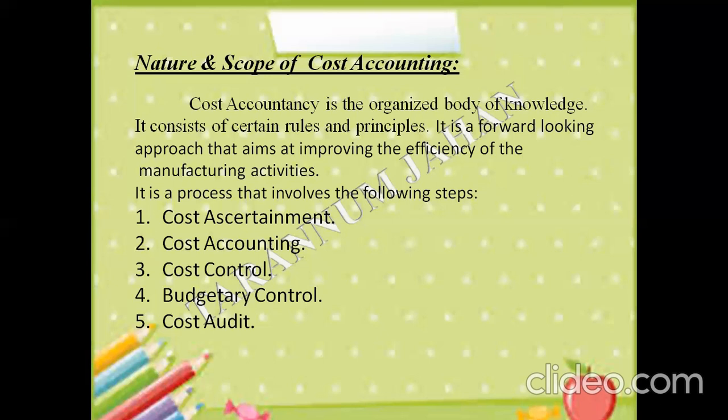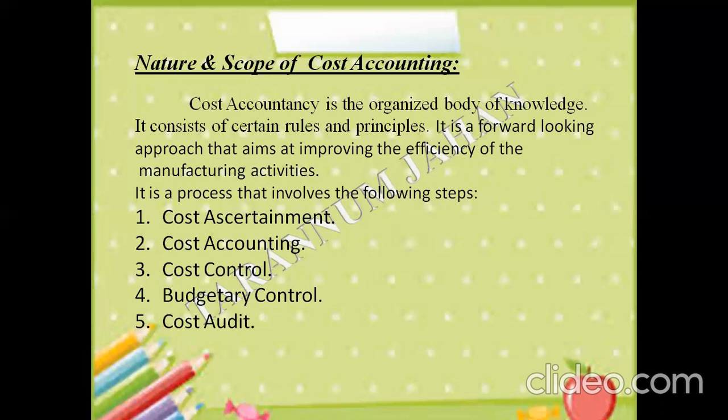Here, when we are talking about the nature and scope of cost accounting, we can say that cost accounting follows certain rules and regulations, and it helps in finding out the expenditure per unit. So we'll see what it says. Cost accountancy is the organized body of knowledge. It consists of certain rules and principles.